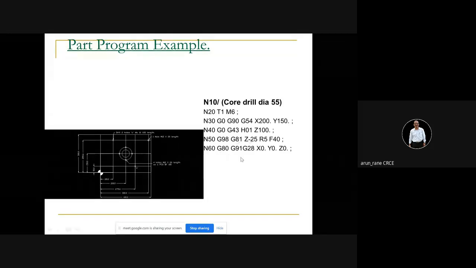Now, as I told you, you must write G28, G91, X0, Y0, Z0 at the beginning. Now this drilling is done. At the end of the drilling cycle, the tool has come 5 mm up from the workpiece, and then from there it will go to the reference position for the tool change. Again I am telling you, this is read at the end of the block. So even if you write this Z0 here, it makes no difference. It will read the entire block and only then it will get executed. So this order is not important, whether you write G28 here and G91 later.